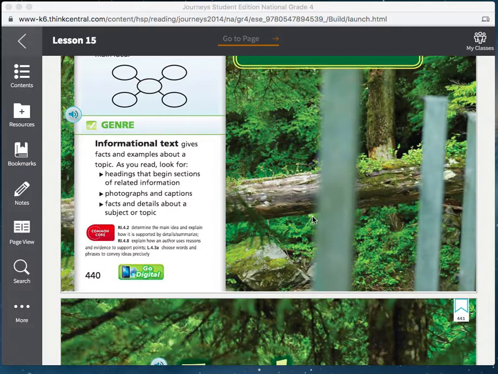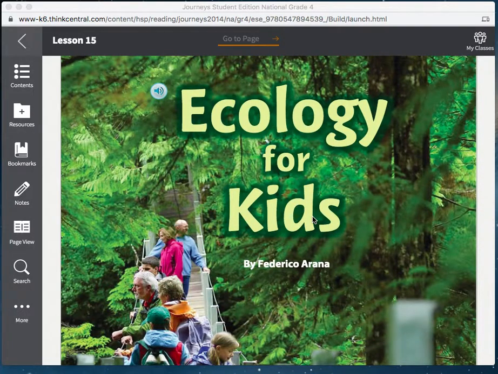The first thing that you need to do on your listening guide is make a prediction. What do you think this text will be about? Make sure you explain why using the title or images from the cover. Please pause the video.